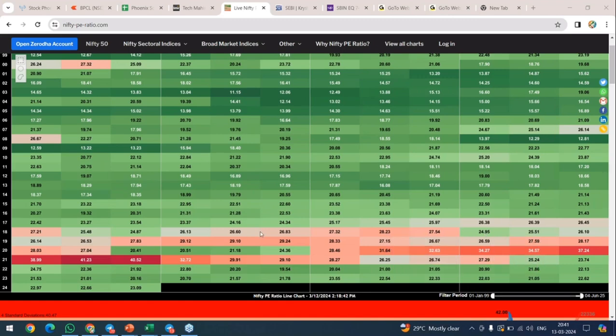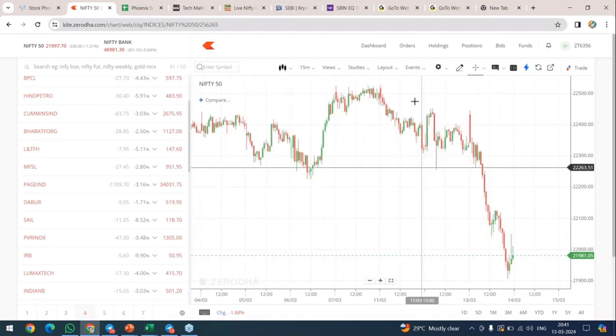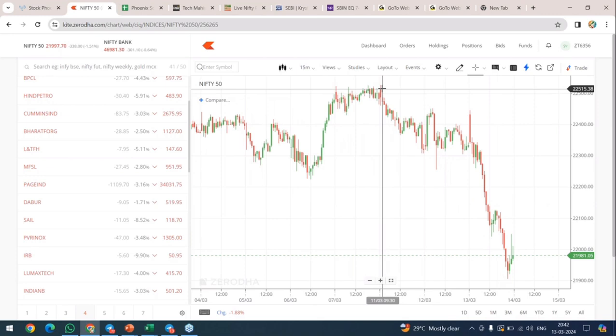Mr. Mahesh asked me, what is a correction? Correction is nothing but a fall. If the P ratio is too high, this is the reason why we are not supposed to do an investment if Nifty is too high. If Nifty is at 40 points, 35 points, that is the maximum where we can expect a correction. Correction is nothing but a fall. If a fall is happening, what will happen to your stock? Majority of the stocks coming under Nifty will fall. That is the reason, if you are planning for an investment, let's not incur immediate loss.